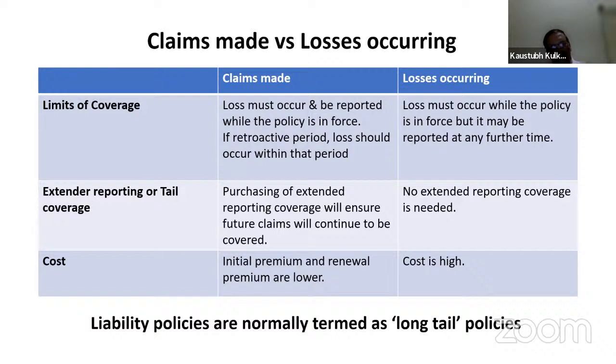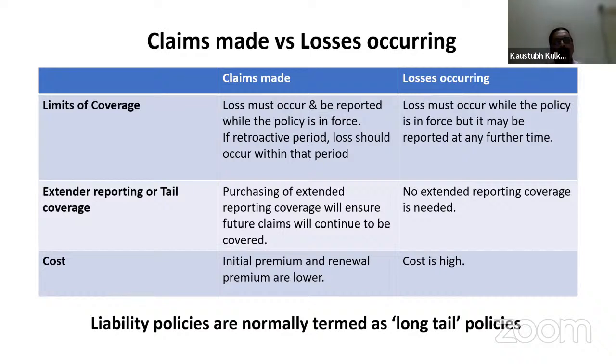That means the actual accident or actual incident which has taken place will be in a certain year of the policy, whereas the claims will be made after 2 years or after 3 years or maybe after 1 year. So there has to be a policy in force at the time of accident, as well as a policy in force at the time of lodging of the claim. So these policies are called long tail policies. Liability policies are normally termed as long tail policies.